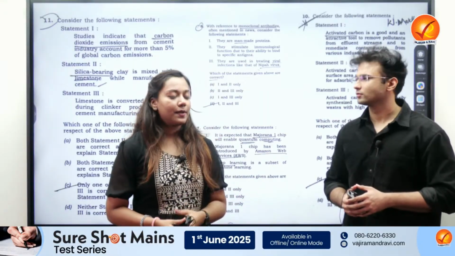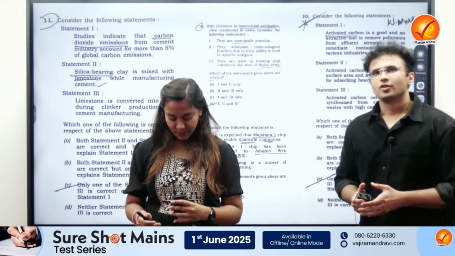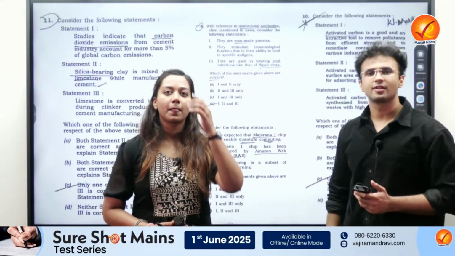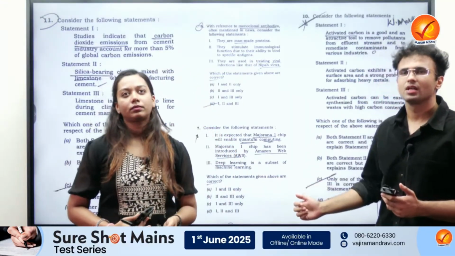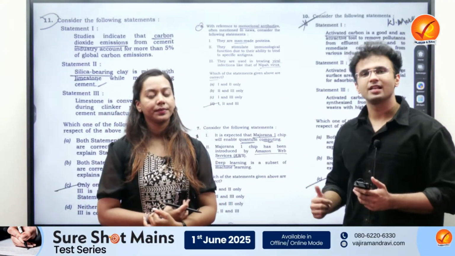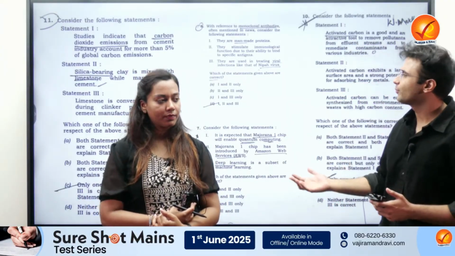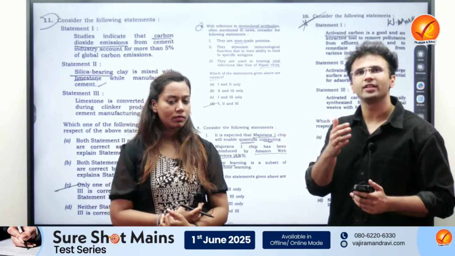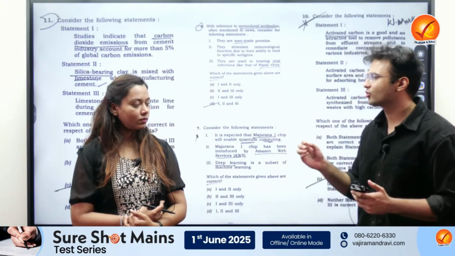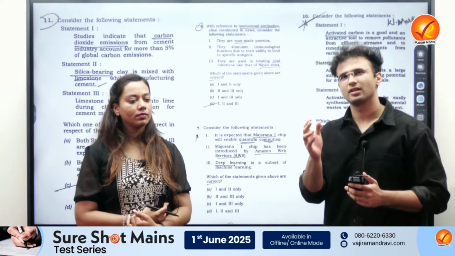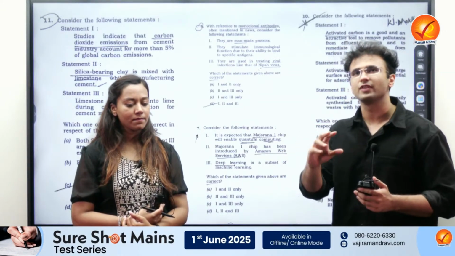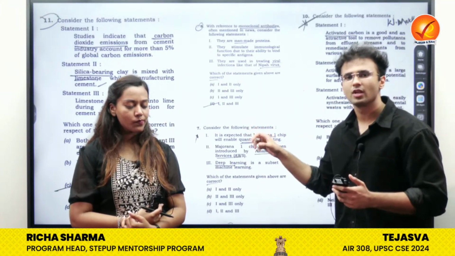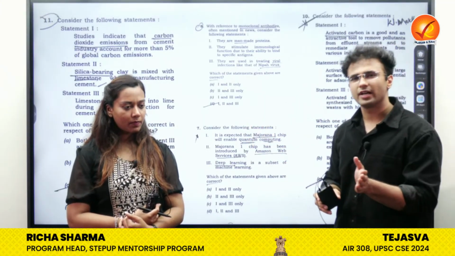So would you like to express your thoughts on how the paper was? As we have given you a detailed analysis of the major 6 subjects: polity, economy, geography, science and tech, environment, and history. I would say that as compared to 2023, it was little bit difficult because of the conceptual analysis. Last year polity had very direct questions, geography quite from NCERTs, but this year we saw a lot of application based also. So it is tilting towards moderate to difficult only.